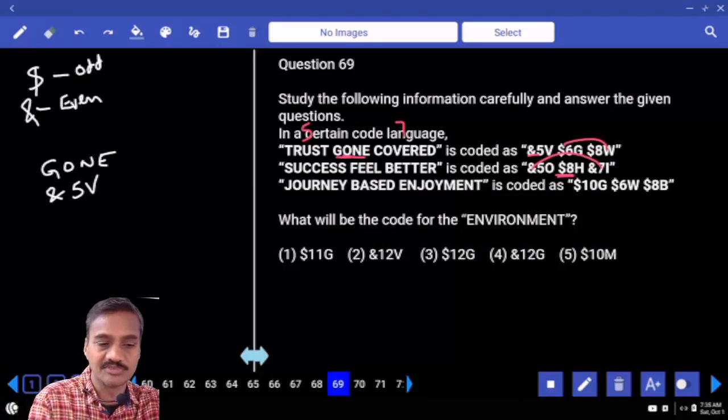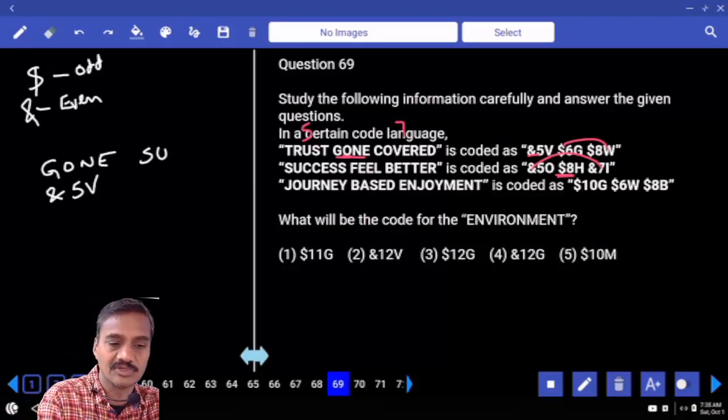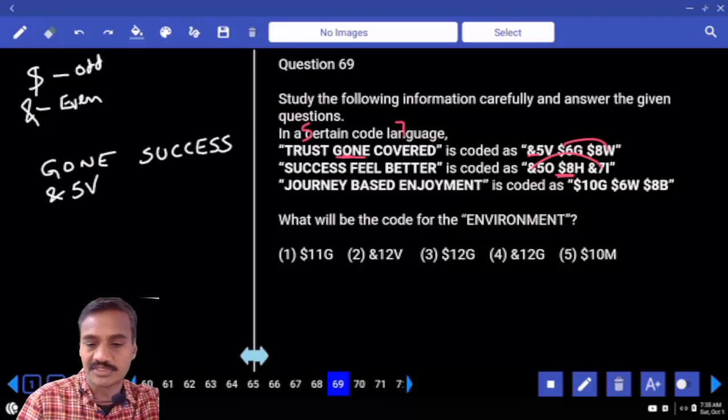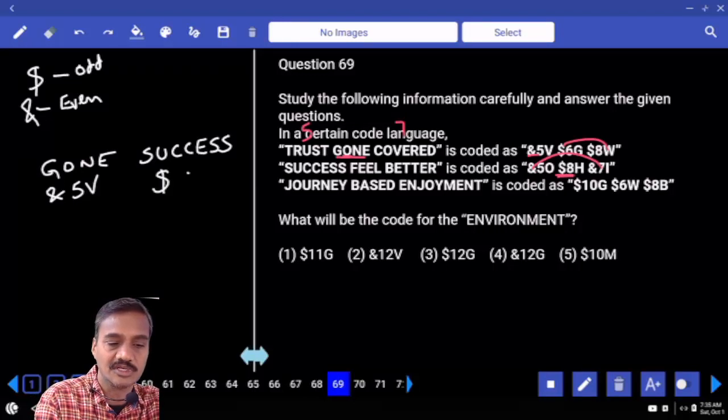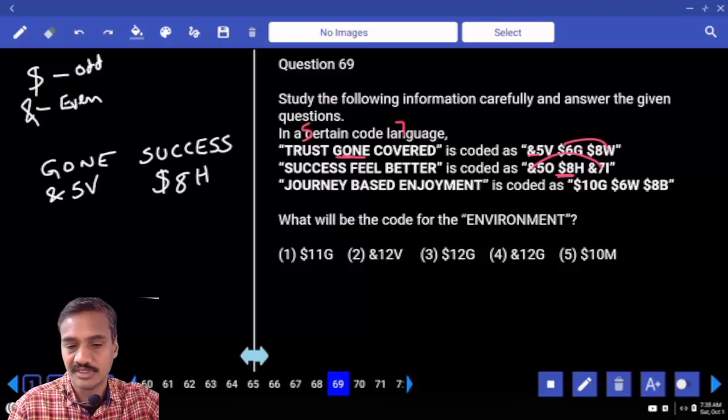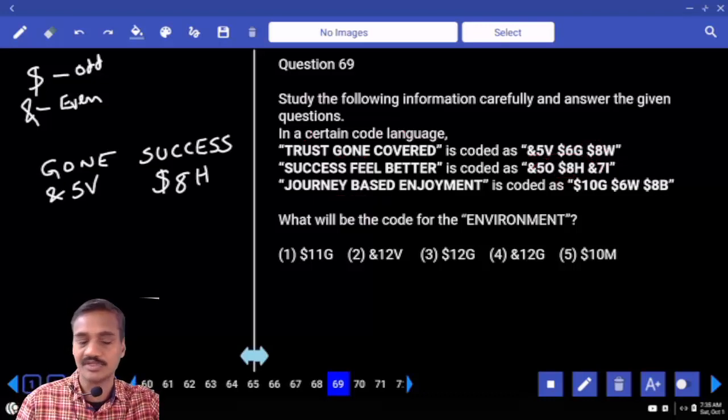Odd number దేనికి కొంచెం చెప్పండి, success. Now the code given to the word success, SUCCESS. Now in this success, tell me what is the code we have? $8H. $8 and H. సరిపోయిందా $8H? Then the last one we cannot able to find out the definite code.